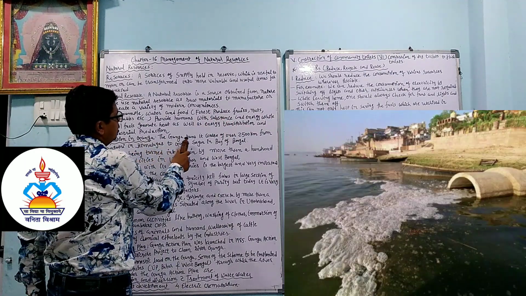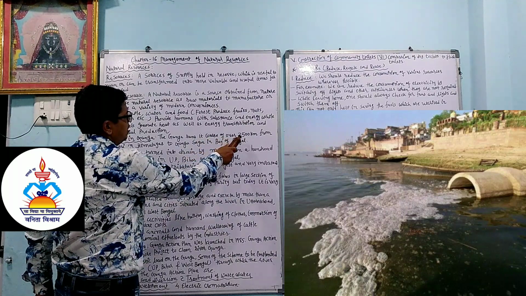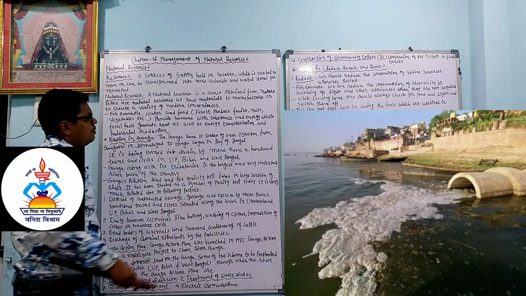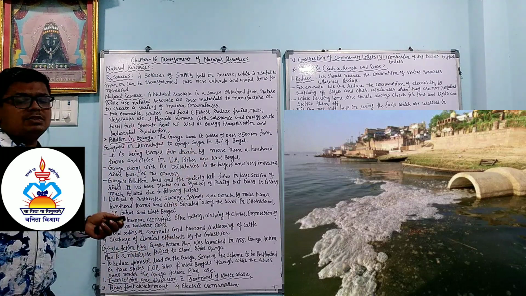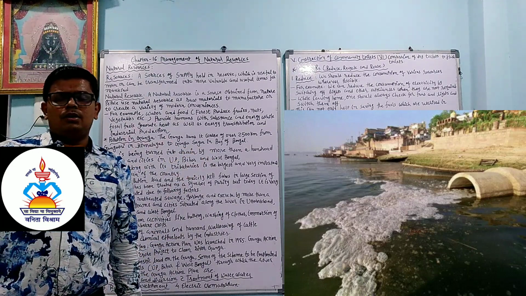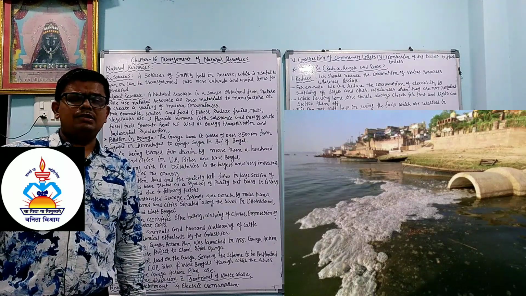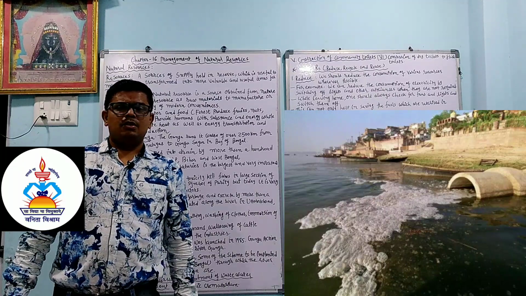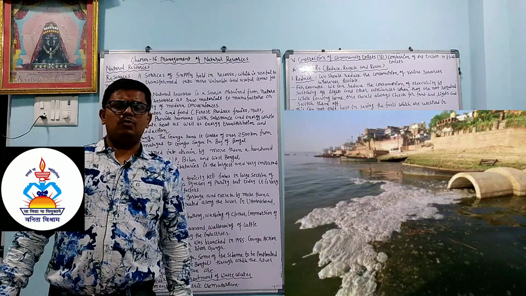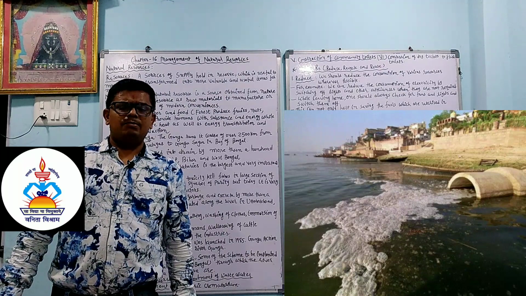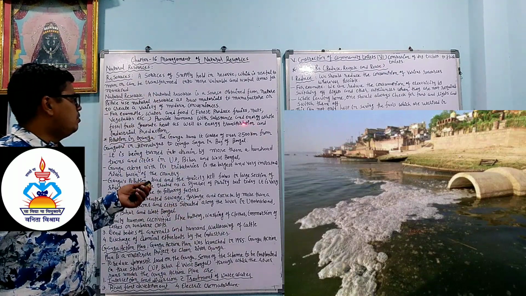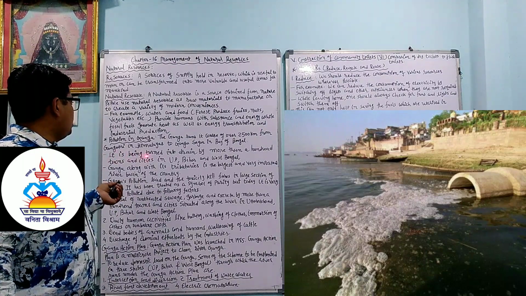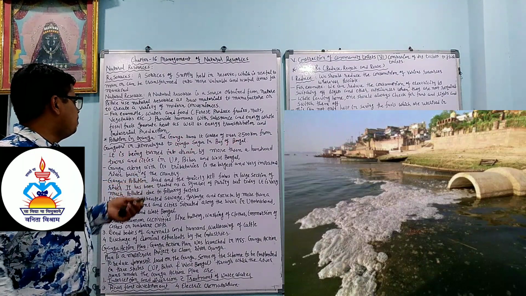Pollution in Ganga. The Ganga runs its course of over 2500 km from Gangotri in the Himalayas to Ganga Sagar in the Bay of Bengal. Nowadays there is a serious problem of pollution in the Ganga. Ganga is considered one of the pious rivers in Hinduism, but because of unwanted activities it has become polluted. It covers how much? 2500 km from Gangotri in the Himalayas to Ganga Sagar in the Bay of Bengal.